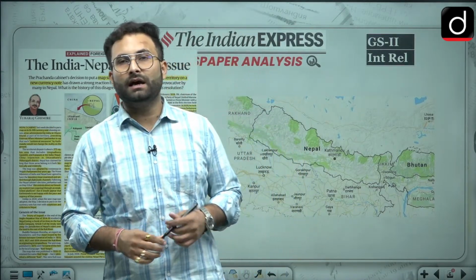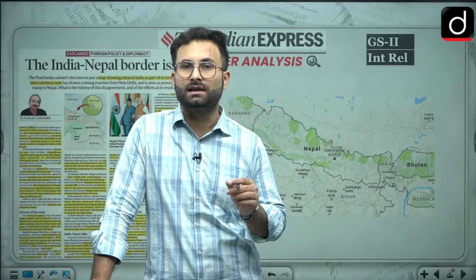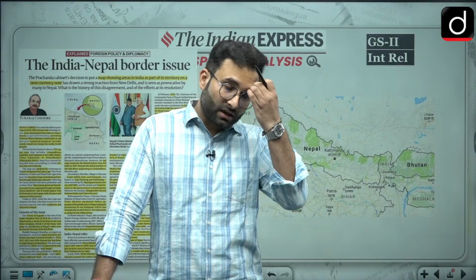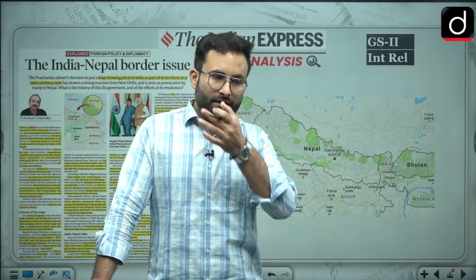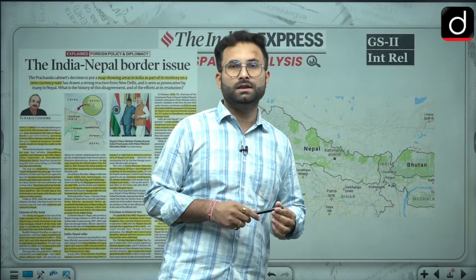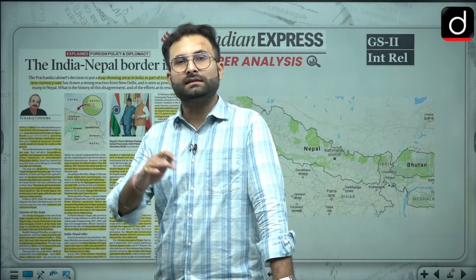At that point of time they came up with the new territorial map of Nepal, and in those maps they showed these three territories, Limpiyadhura, Kalapani and Lipulekh, as their part of the territory, which are actually on our side. They are in Uttarakhand. That is how this issue starts, and now it is again in the news because they have issued a new currency note on which they have put a map that includes Limpiyadhura, Kalapani and Lipulekh as the territory of Nepal.